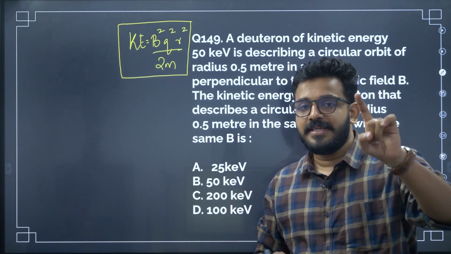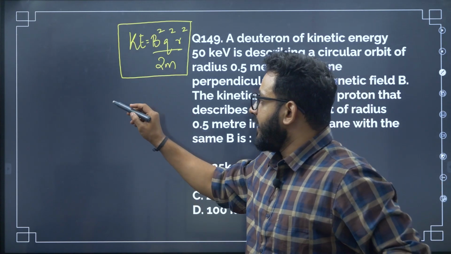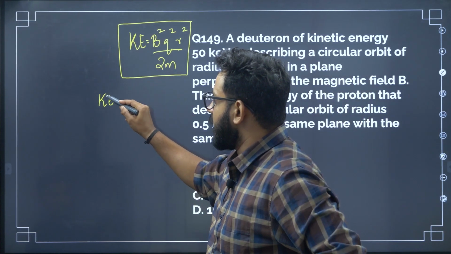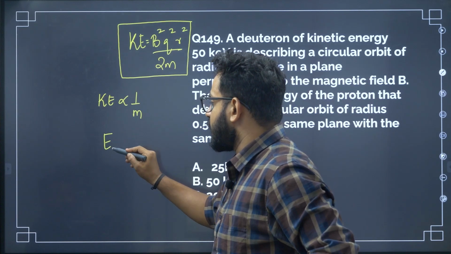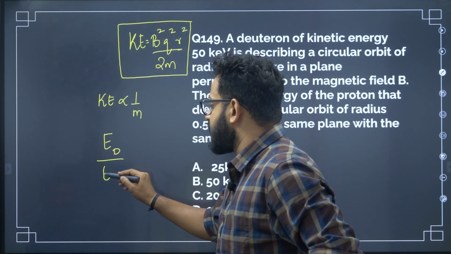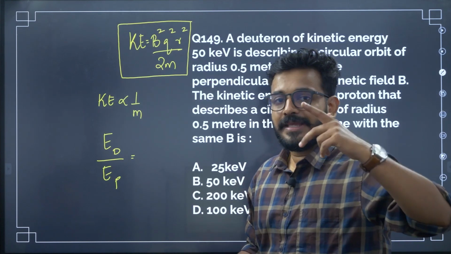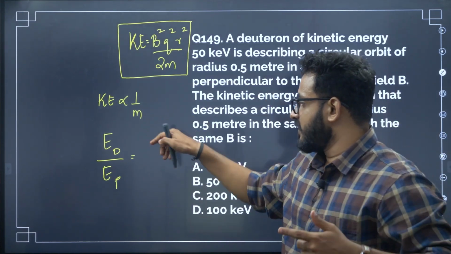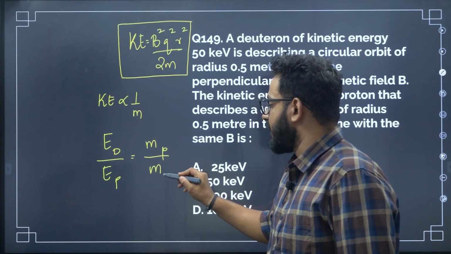But where does the variation occur? The variation occurs in the mass. So kinetic energy is actually inversely proportional to mass. That means that if you take a ratio of the energy of the deuteron and the energy of the proton, the mass ratio will be in the opposite order because it's inversely proportional. It's mass of the proton divided by mass of the deuteron.